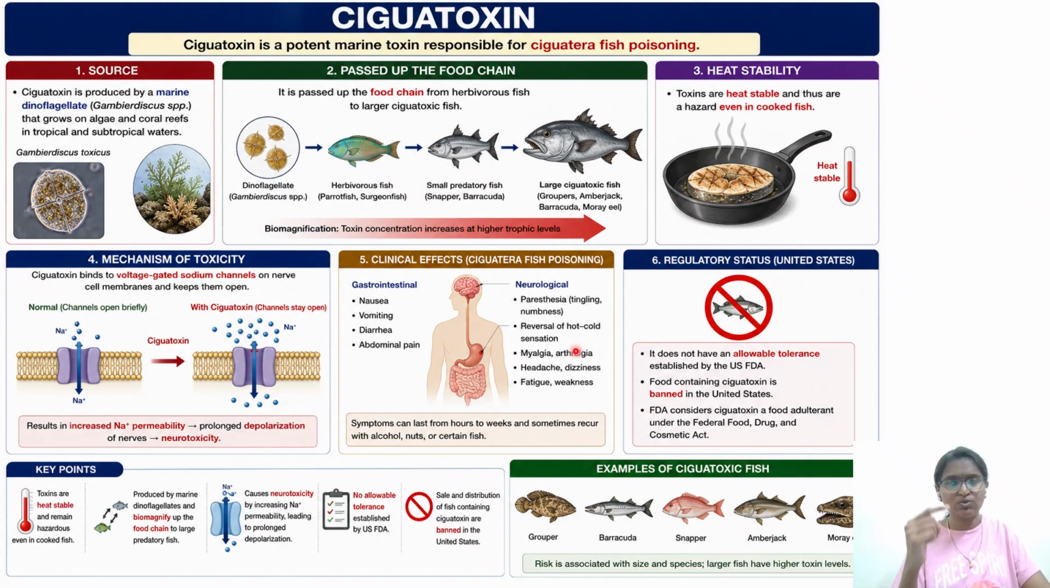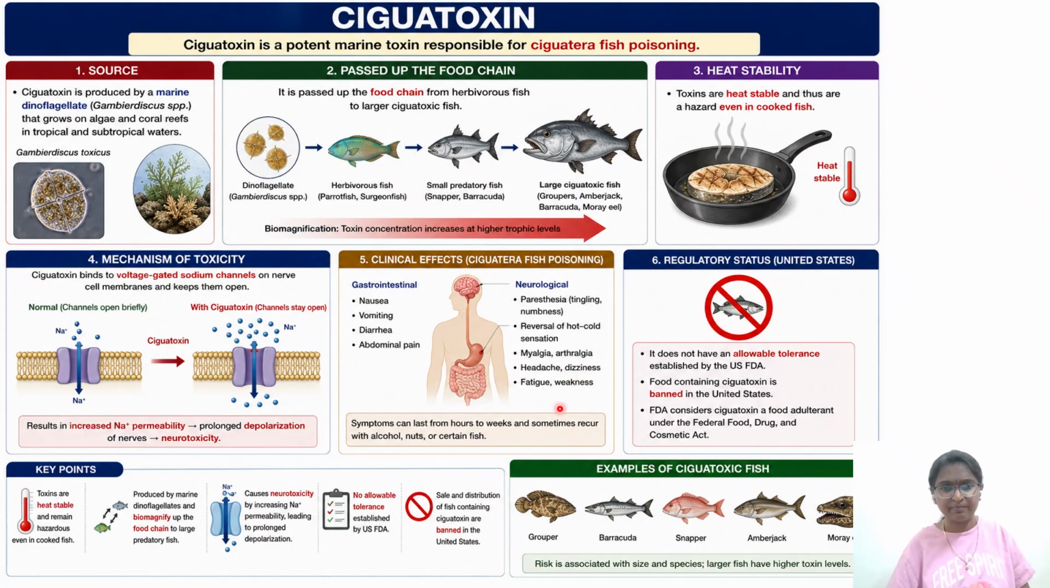In the options they might give you scombroid poisoning, they might give you puffer fish poisoning, like that, but the answer will be ciguatera poisoning. Hallmark is reversal of hot-cold sensation. Okay, next you have myalgia, arthralgia, that is muscle pain. Then you have headache, dizziness,